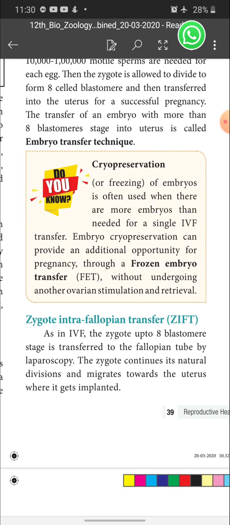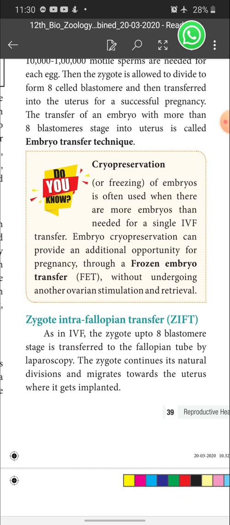Usually in natural fertilization, the fertilization takes place in the fallopian tube, right? In the fallopian tube, fertilization takes place and the zygote undergoes mitotic cell division, 1 cell into 2, 2 to 4, 4 to 8, like that it goes on inside the fallopian tube. It moves along the fallopian tube and reaches the uterus.